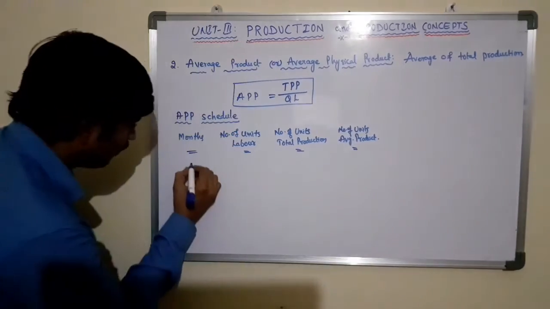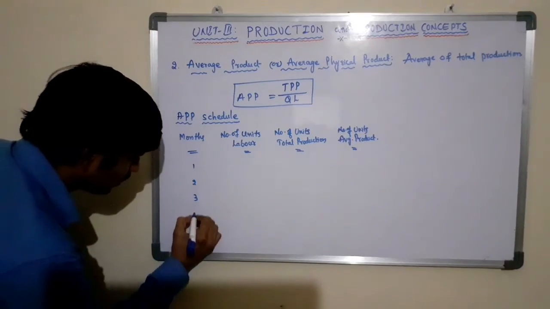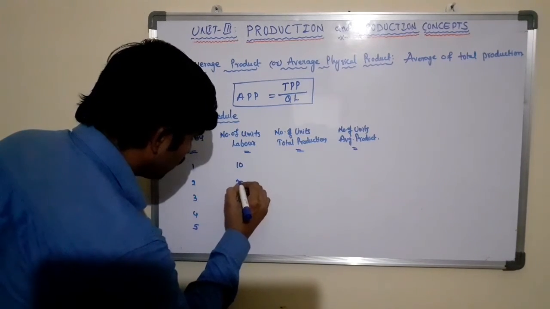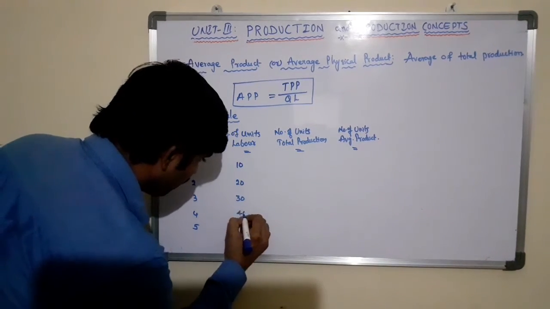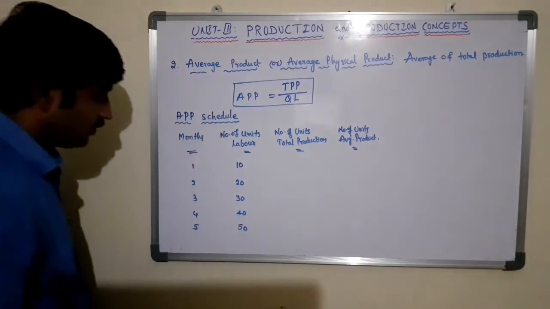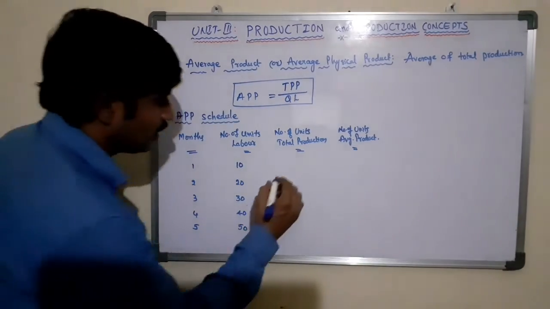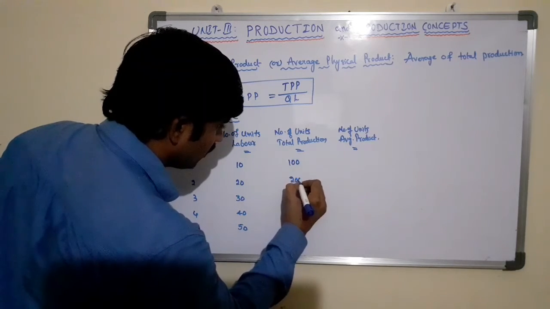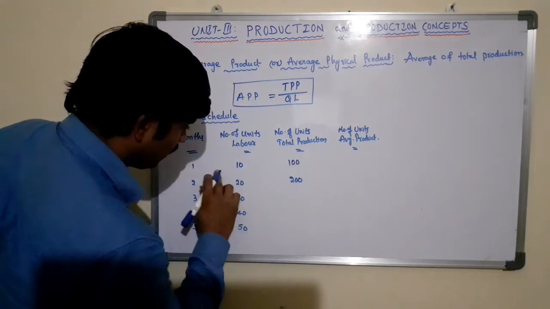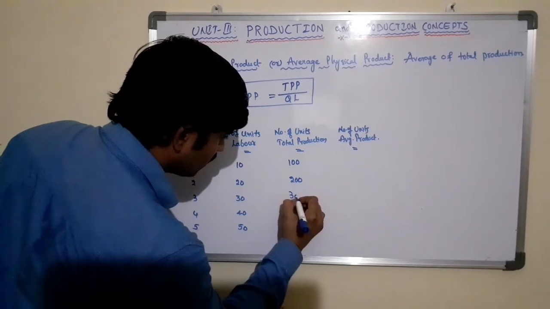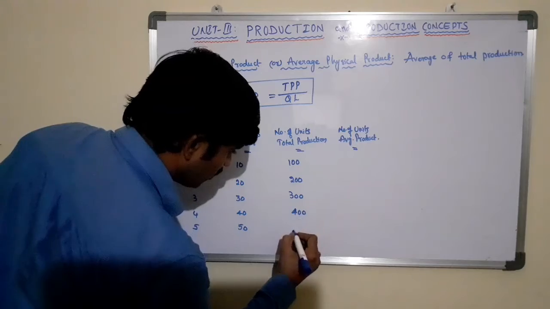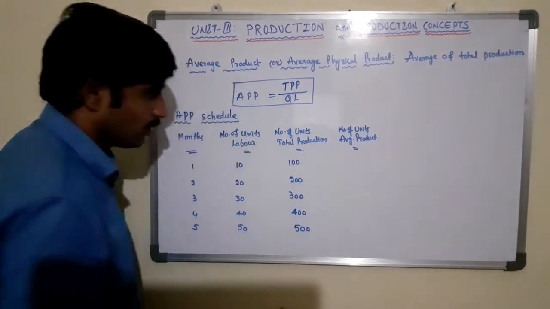So here we are producing for 5 months, and the labor is 10, 20, 30, 40 and 50 for the corresponding period, and the number of units in terms of production is 100 for the first month, 200 second month, 300 third month, 400 fourth month and 500 fifth month.